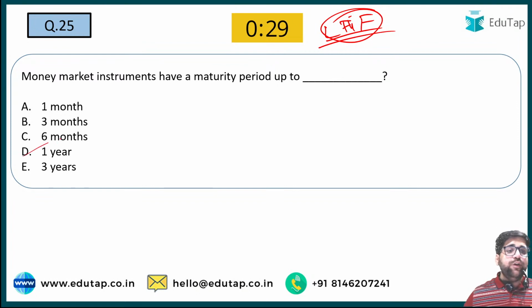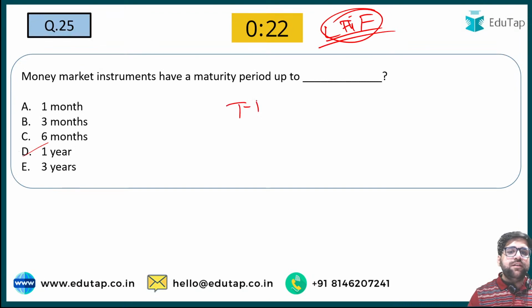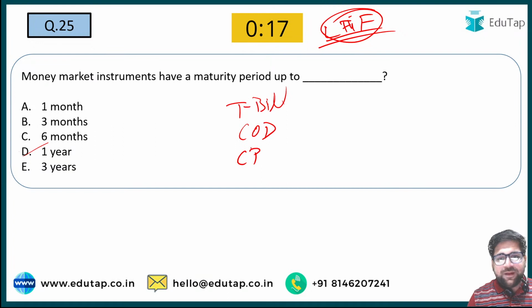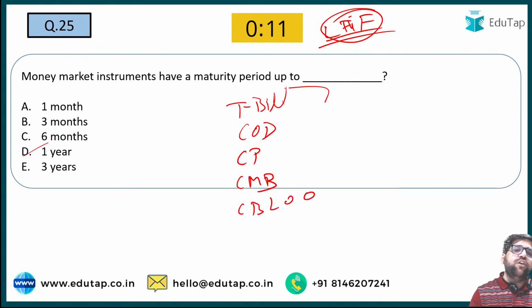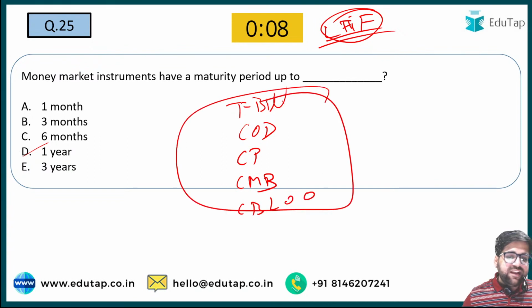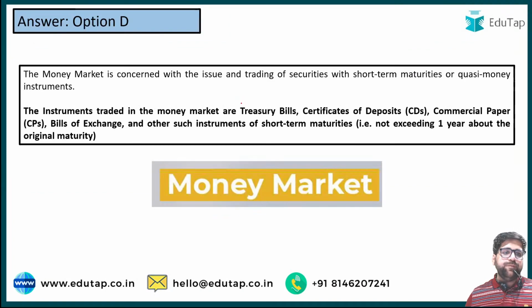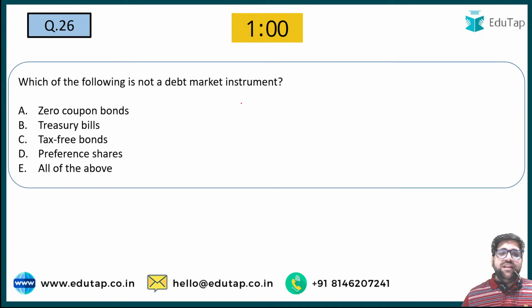And recently we have discussed that there are three different components of money market. So do revise them. If you see, there are some examples. The treasury bill is the finest example. Then we have CD, then we have commercial paper, and then we also have cash management bills. Then we also have CBLO. All these are examples of money market. So this is really very important for you to understand. I can see very little participation in the chat box, so please improve your participation, otherwise it's your loss only.